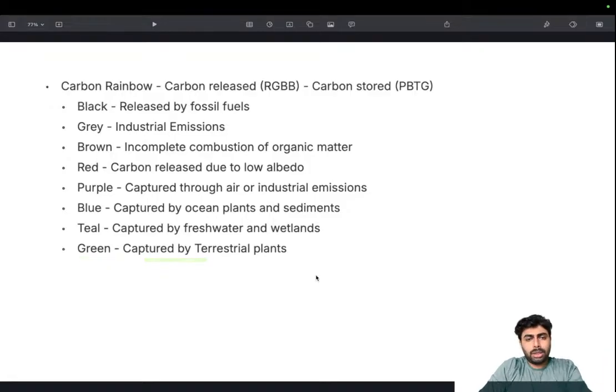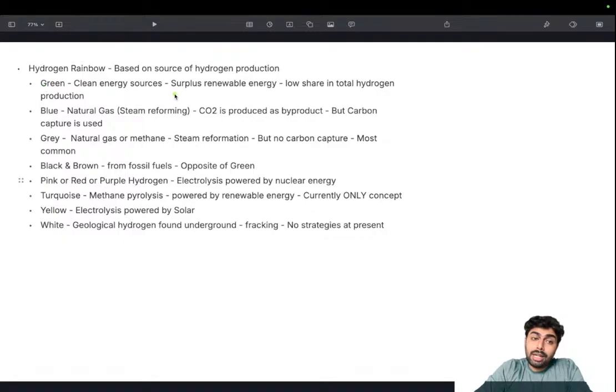Then I'll show you the hydrogen rainbow as well. The hydrogen rainbow is based on the source of hydrogen production. So green hydrogen, I think you know how hydrogen is formed. Usually there are two major processes.